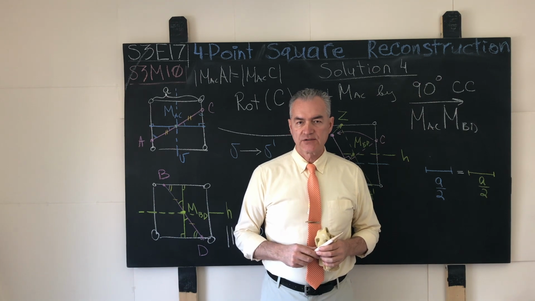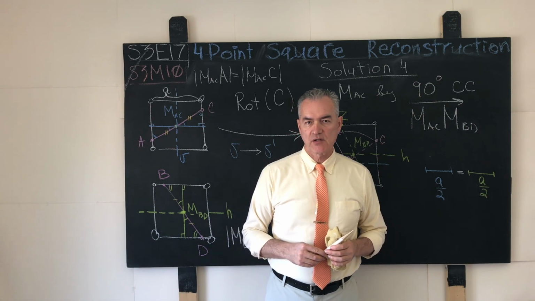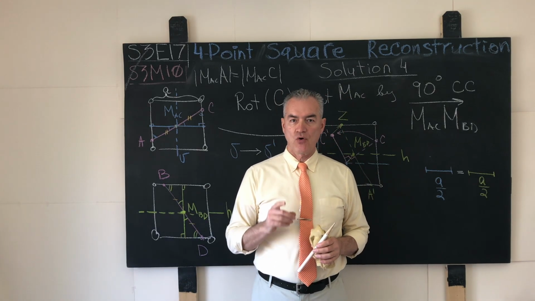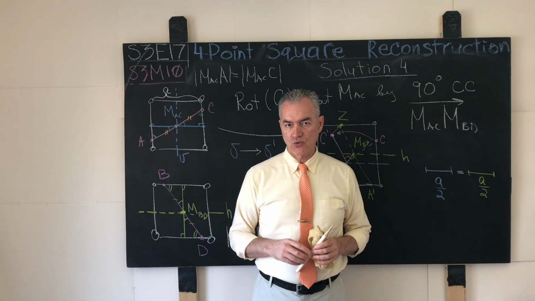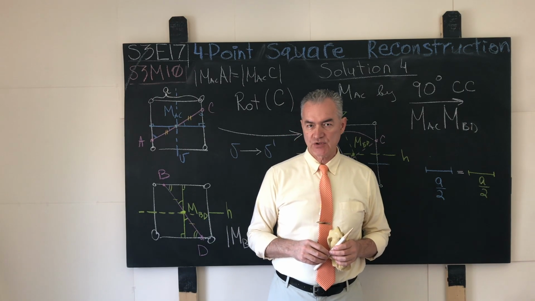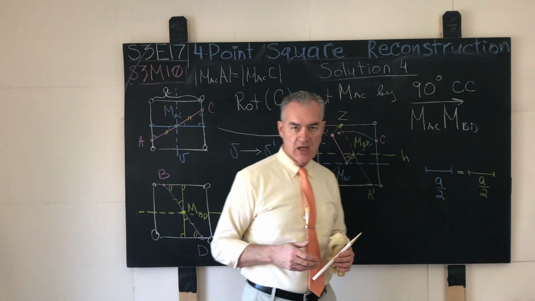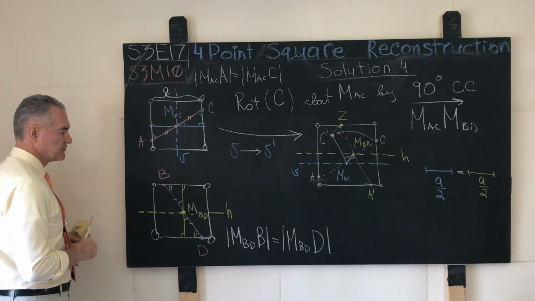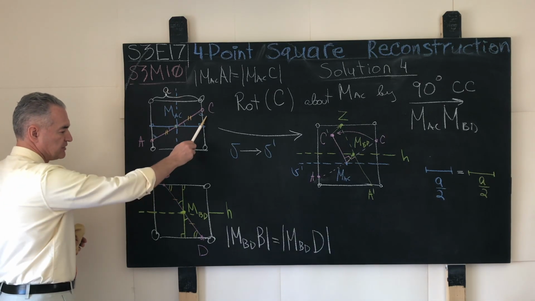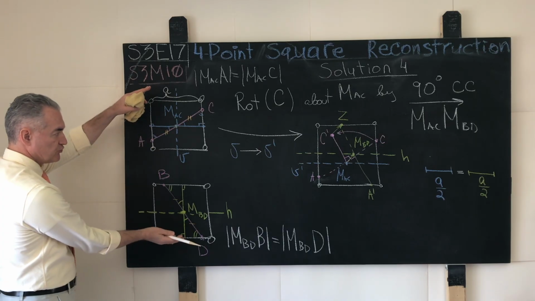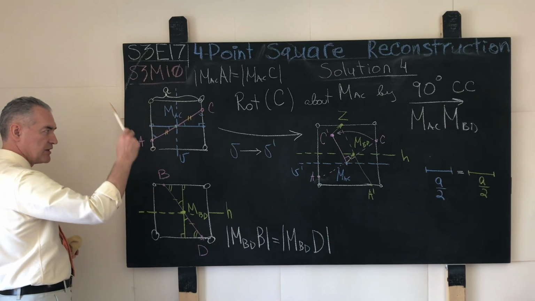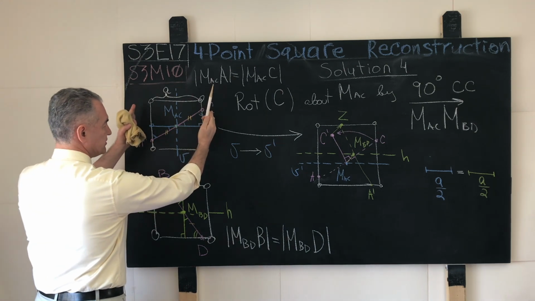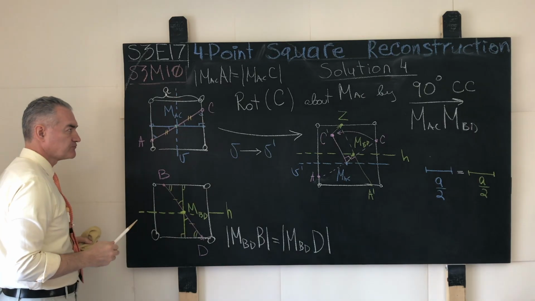The fourth and final solution that I can think of for the mathematical problem S3E17 is based on the following idea. The midpoints of the chords of our square belong to the axis of symmetry of that square. Let us say we are given again the points A, B, C, and D. I split these points for your convenience, and let's say again we go by the same assumption. The point A and the point C are on the opposite sides or the extensions thereof.